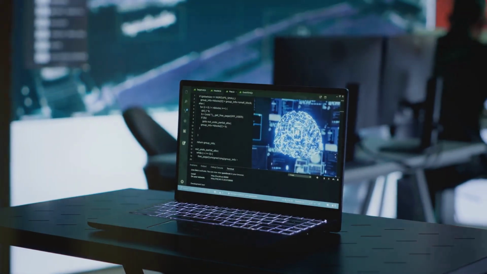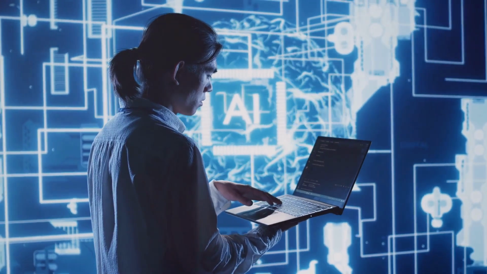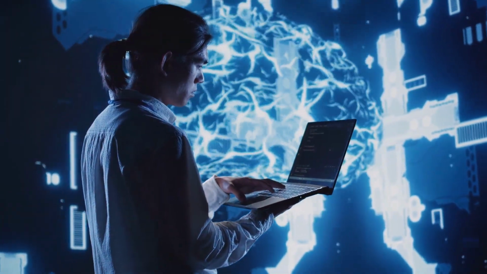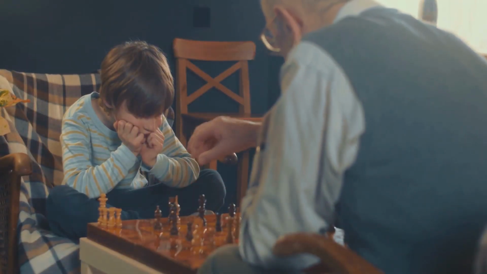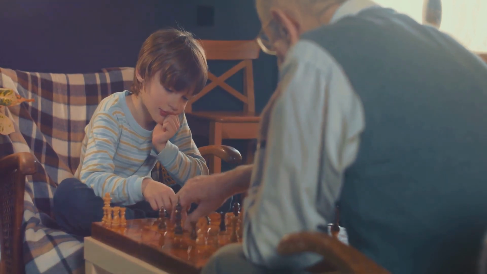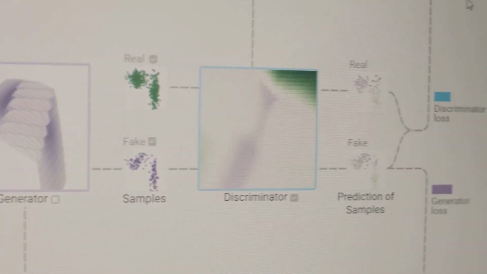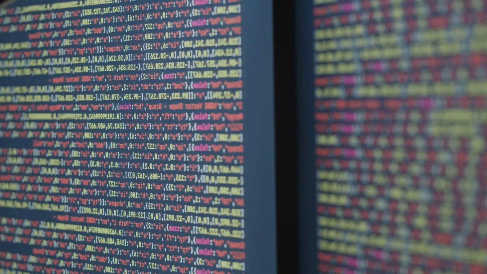One major turning point in AI was moving from rigid programming to machine learning, where machines learn by example. Instead of programming every rule, we can show machines examples, and they can figure out the rules themselves. Think of a chess student who, instead of memorizing every move, learns strategies through practice. Similarly, machines started learning from data, adapting and improving with each iteration. This shift opened the door to creating systems that can think, reason, and even create.